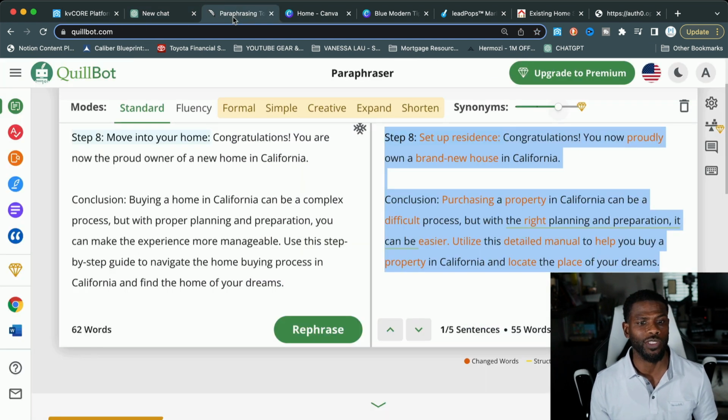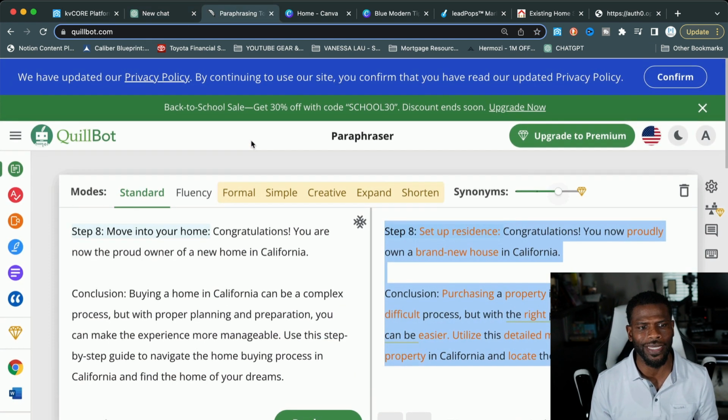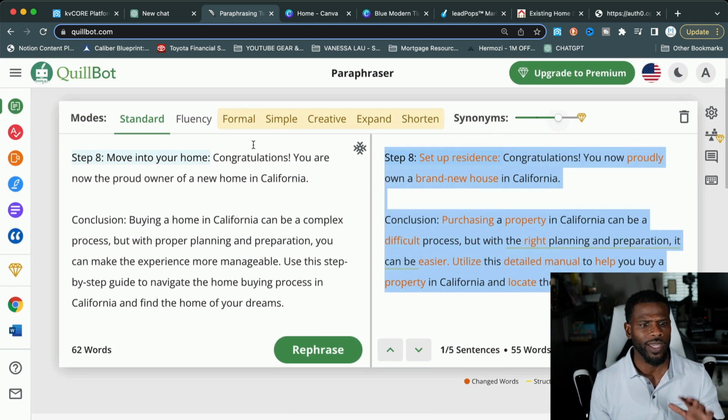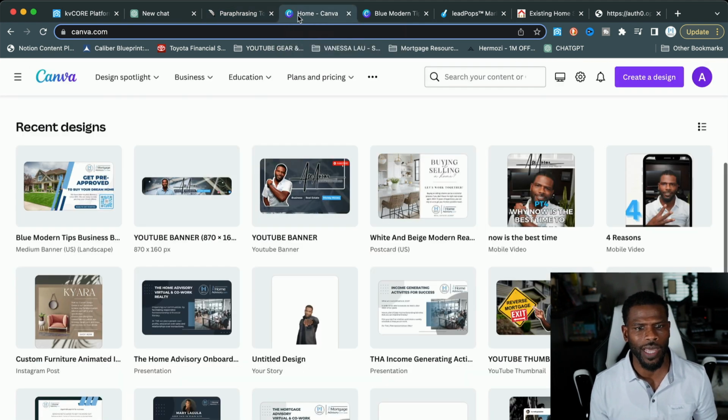The next tab I want you guys to open up is Quillbot. Now, Quillbot is also an AI generating software. And what it does, it allows us to paraphrase. So there are bots now online that can detect whether or not articles are written by a bot. They're called bot detectors. We don't want to do that because if we post blogs or if we post information that's directly from ChatGPT, we could actually get our SEO flagged.